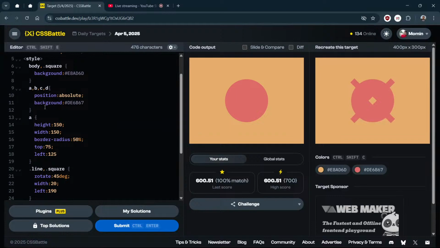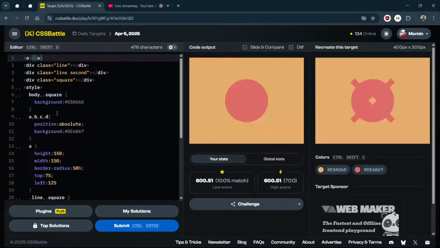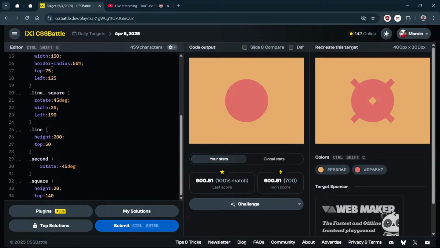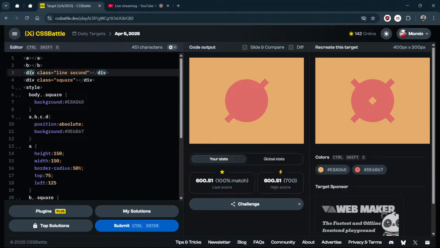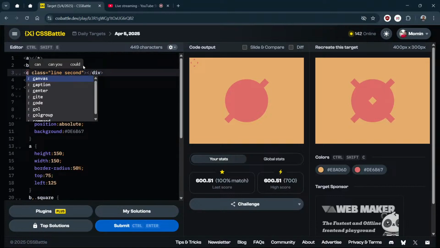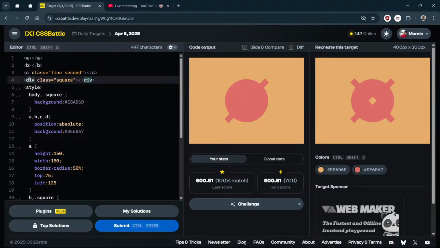This is A, then this will be B, and this line class we can remove, right? So line is B now. Okay, not dot here. It is working. And this second line is C, and the final is D.